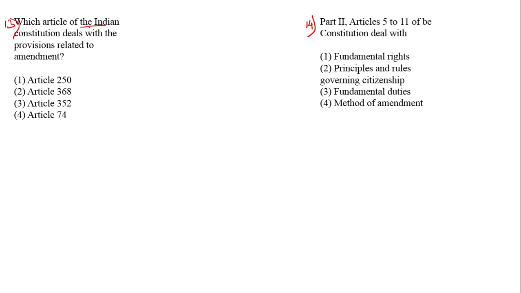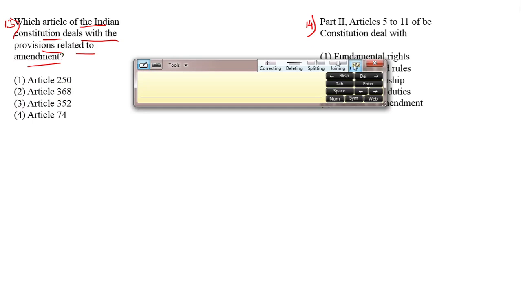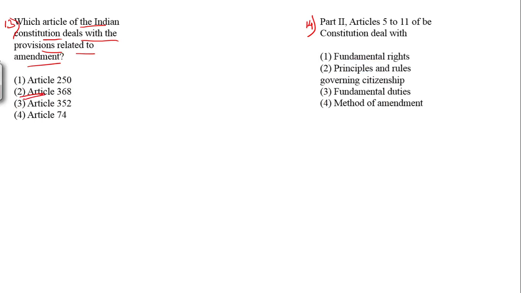Which article of the Indian Constitution deals with the provisions related to amendment? Article 368 is the correct answer. It deals with amendment.